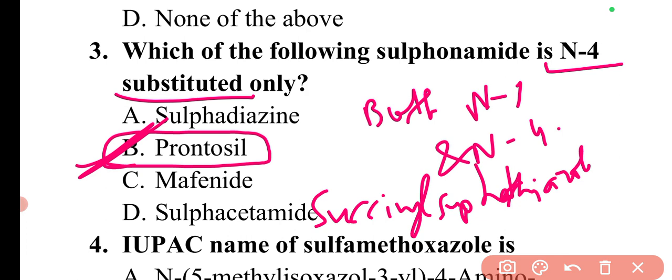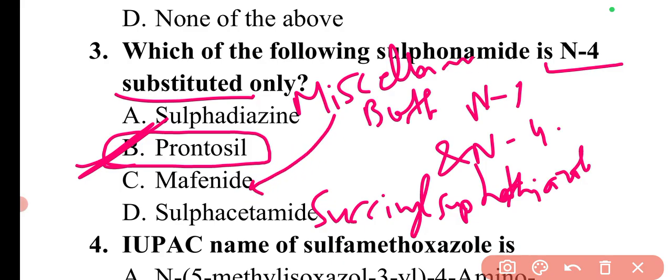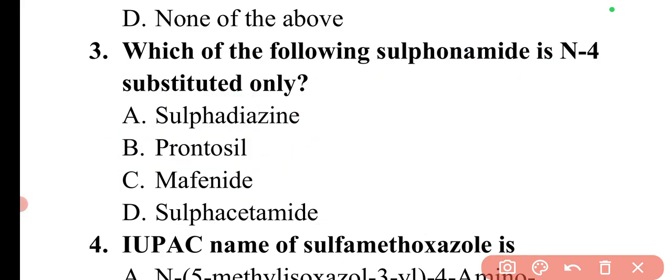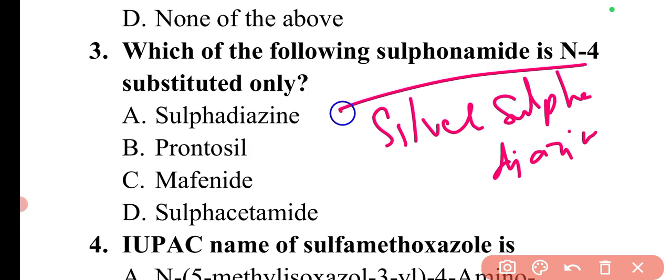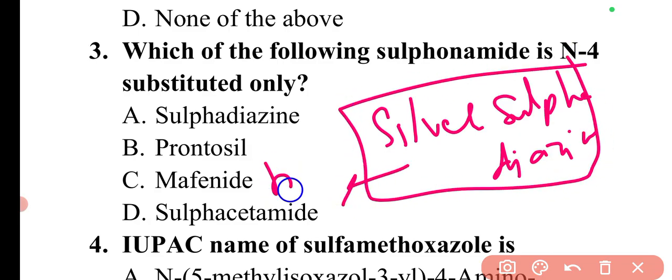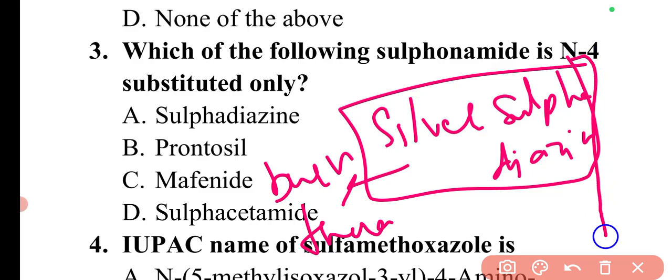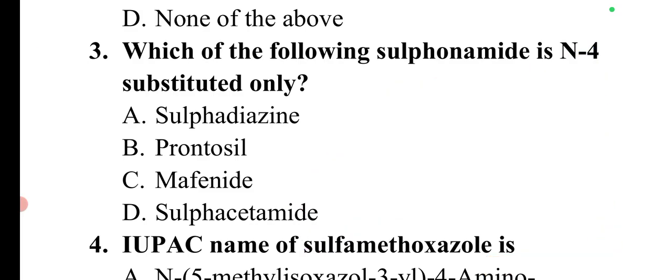Apart from this, there are several classes. For example, there is a miscellaneous category, which has mafenide sodium and silver sulfadiazine. This drug is also important because it is used in burn therapy. All these classes will be discussed in the pharmacology section also, so there we will have the revision as well.